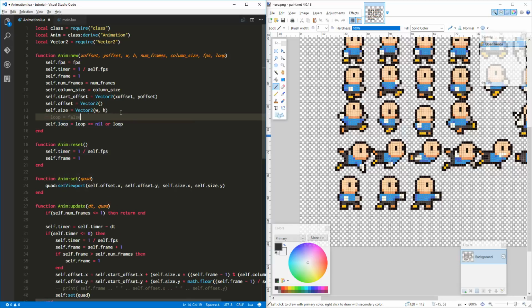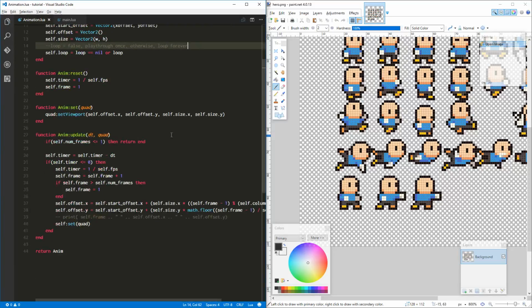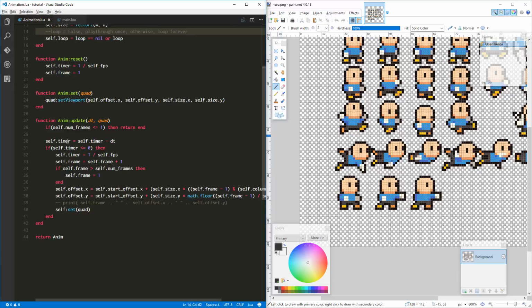So loop equals false, play through once, otherwise loop forever. Okay, we got that set up. Now we're going to need to go down in here and change a few things. One of those is we need a way to make this thing stop. We don't need to update or check anything if we're not looping.